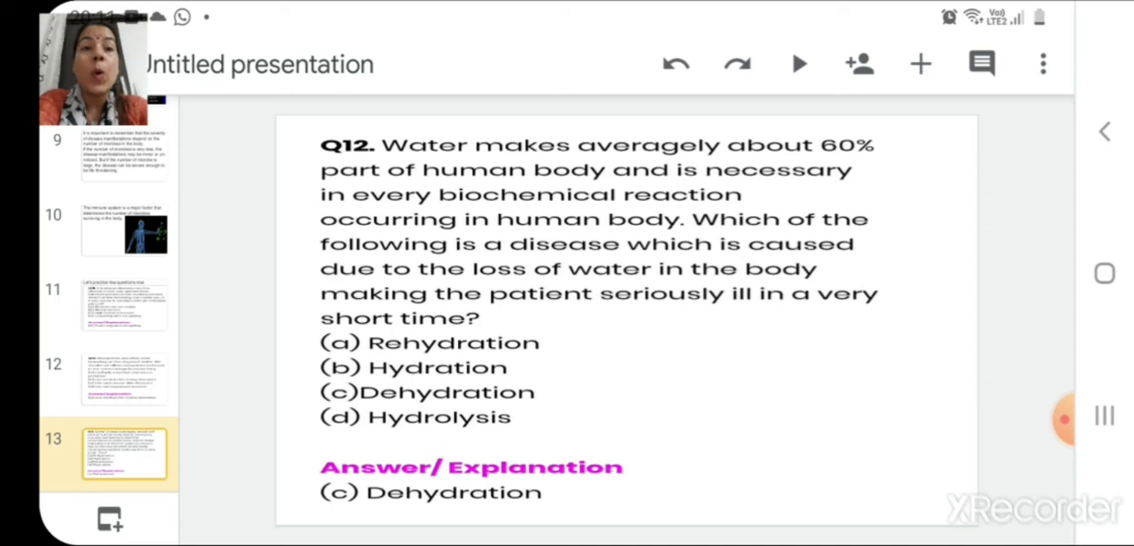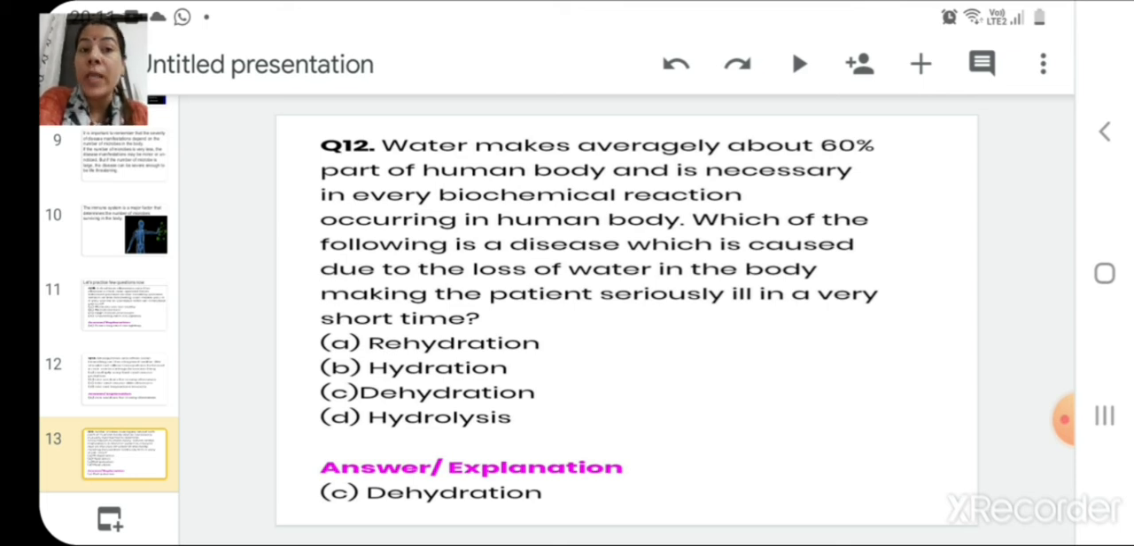Next question is, water makes up on average about 60% of the human body and is necessary in every biochemical reaction occurring in the human body. Children, you must be knowing that there are so many biochemical processes which occur in our body. How the food gets digested, how different complex food materials convert into simpler ones, how energy is generated in each and every cell. All this is because of so many types of biochemical reactions which occur in our body.